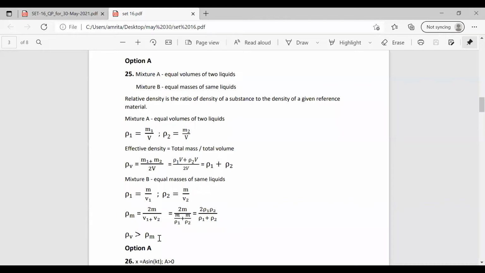So rho V will be greater than rho M, where rho V is equal volume and rho M is equal mass. Substituting any values and solving, we find that the first relative density is greater than the second. Relative density mostly depends on the volume of the two liquids rather than the mass. So for two liquids having equal volume, the relative density will be greater compared to equal mass. I think this question is clear.